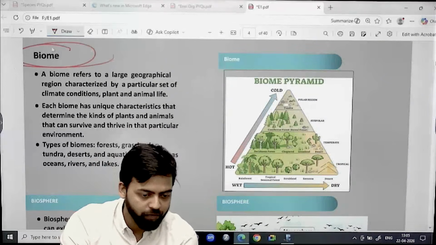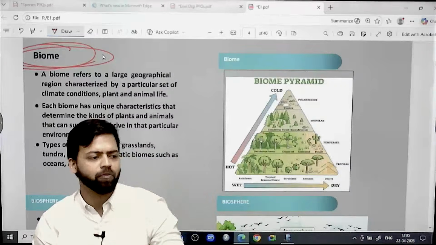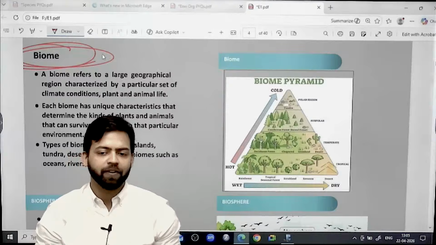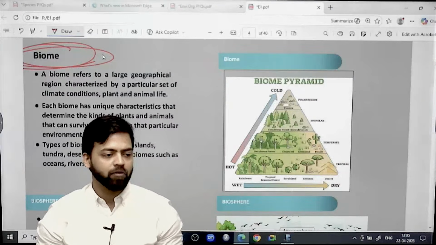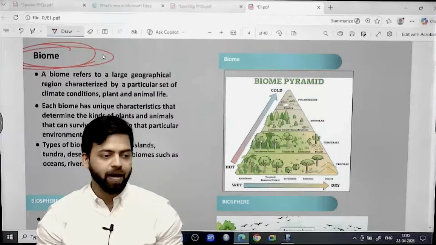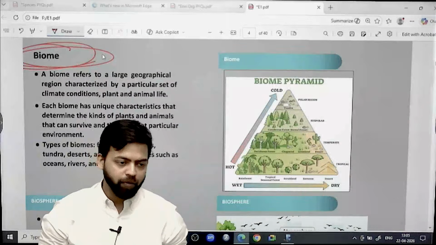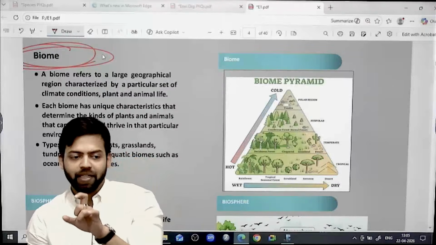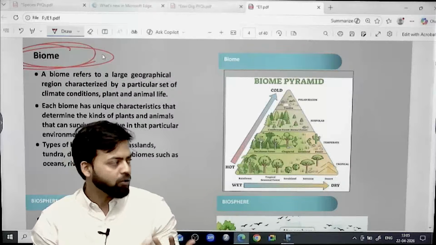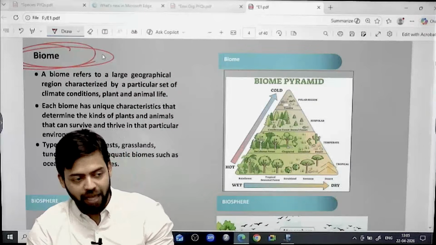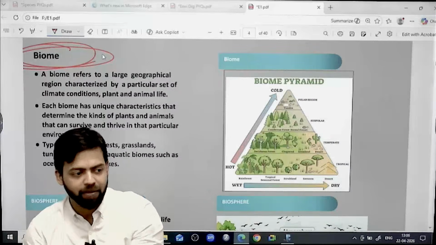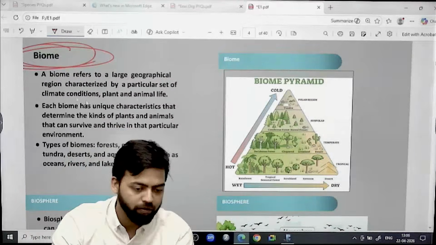Now write the definition of biome. And we have seen all types of biome. I think we have seen terrestrial biome and different types of terrestrial biome. We have seen the desert biome, we have seen the evergreen forest, temperate forest, forest type of biome, then parkland, savanna type of system. When we looked at different types of climatic regions, we were looking at nothing but the biome. So a particular type of climatic scenario is there which can lead to a particular area on the basis of which a functionality can be defined. That will be termed as biome. So write down biome refers to